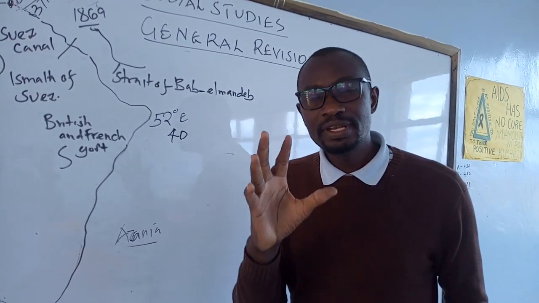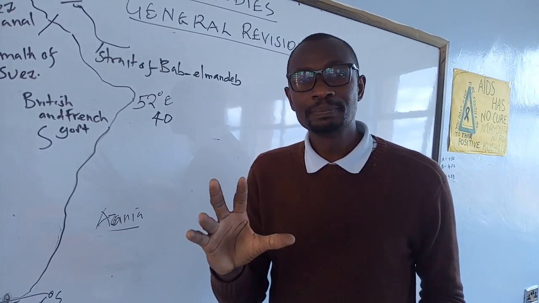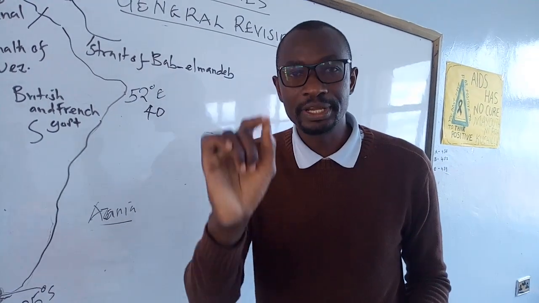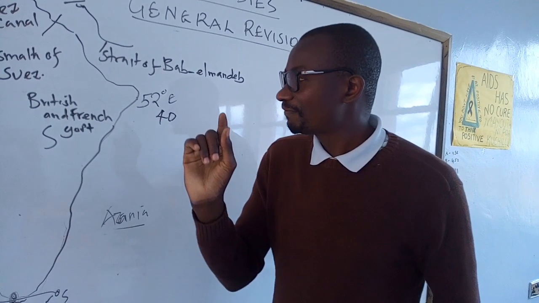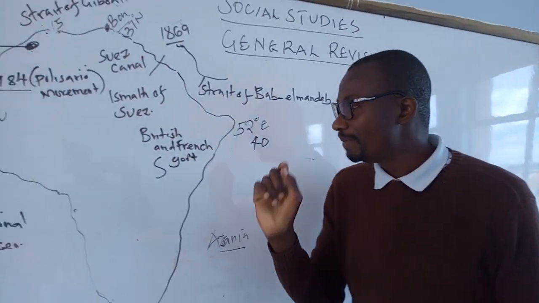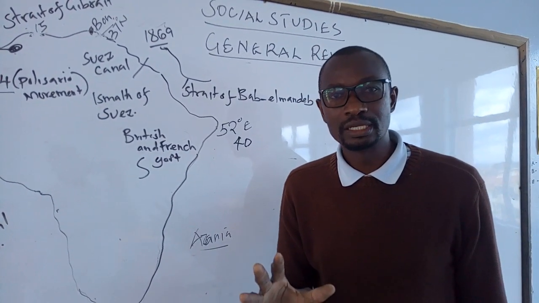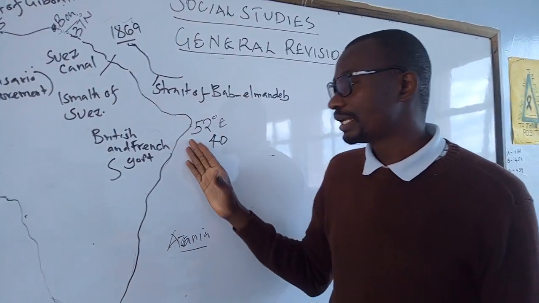It is caused by the nature of the coastline. We are told that the coastline of Somalia is quite straight, and straight can also be called regular coastline. So the main reason why Somalia is dry, if you happen to be tested by the examiner, the main cause of the aridity in Somalia is the nature of the coastline. And precisely, the coastline in Somalia is straight.